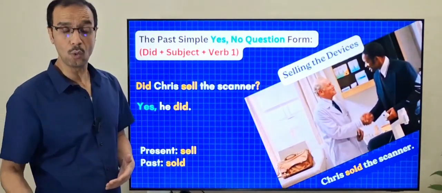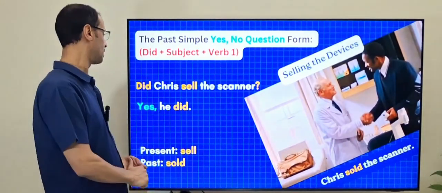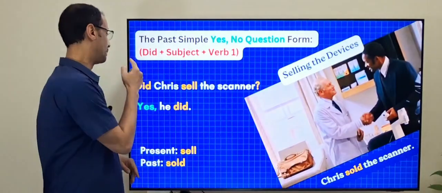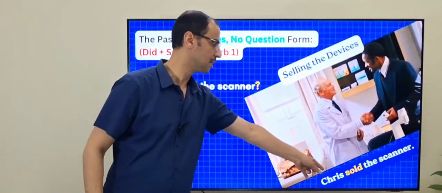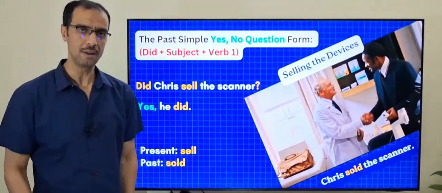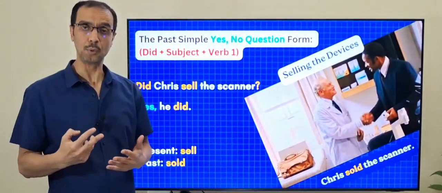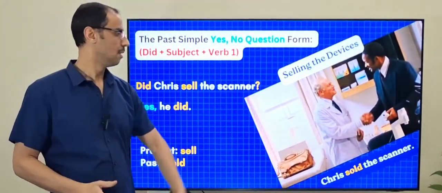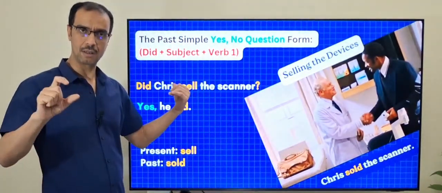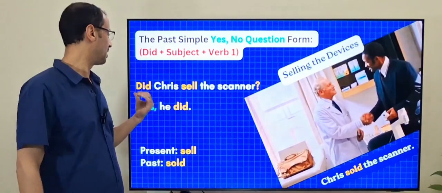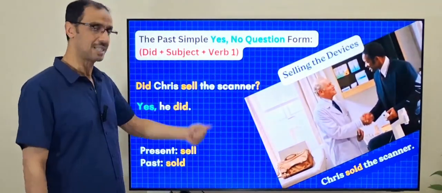Or no, he didn't. Did Chris sell? That is the question. Don't forget the main sentence is Chris sold. Chris sold, that is verb 2 because it is affirmative. To change it to a yes no question, we need did at the beginning. Did Chris sell?